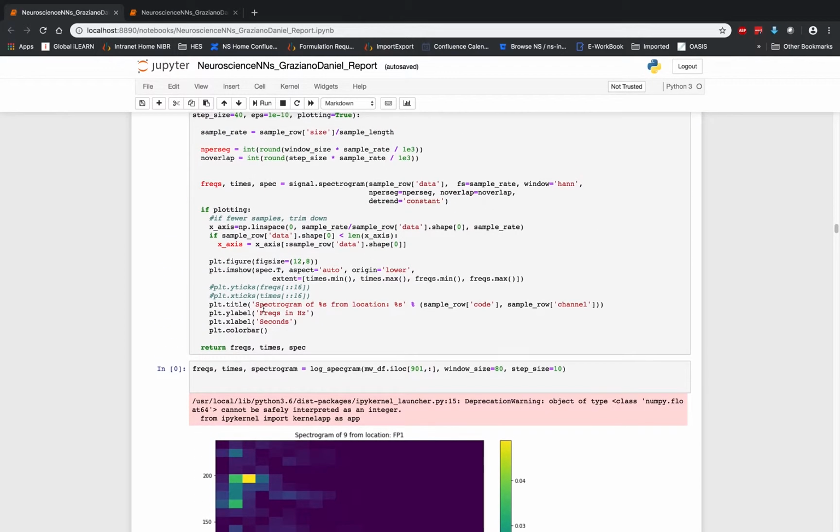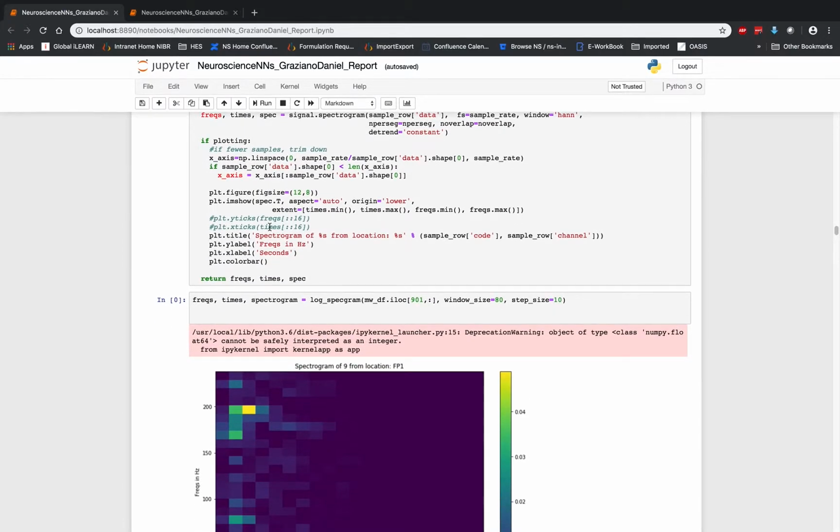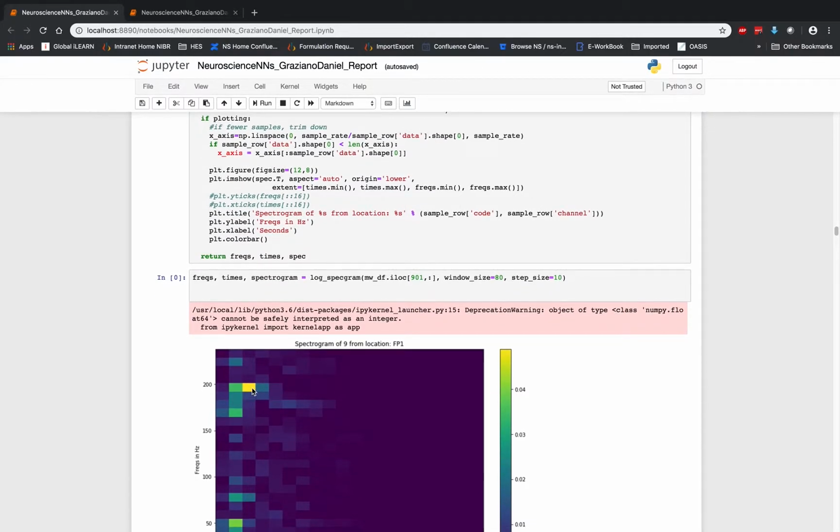This function over here is what actually generates the spectrograms, and you can see we're taking in the data, and we perform the spectrogram using the spectrogram function as part of the SciPy signal toolbox. It takes in the data, performs the sliding window FFT calculation, and returns a series of frequencies and times, as well as the spectrogram, which is just simply an array. If you look at this data on its own, it's just an array of the different positions right here. And each of the positions has a number which corresponds to the heat map here. So the higher the number, the warmer the color that's assigned to it. That's all that's really going on here.